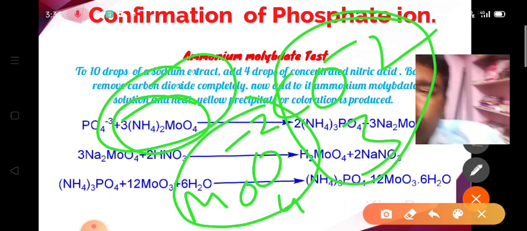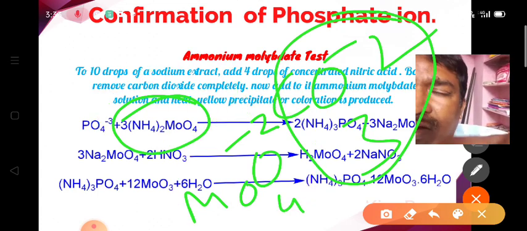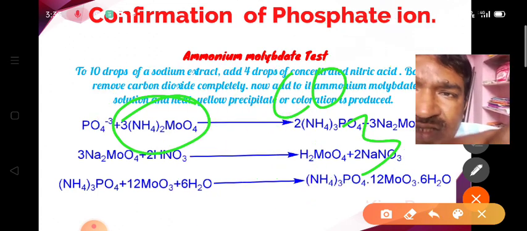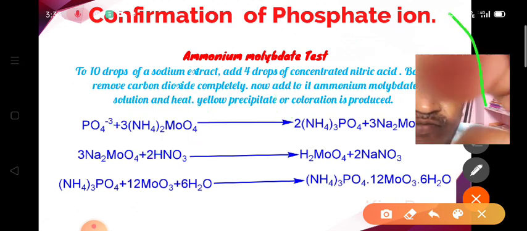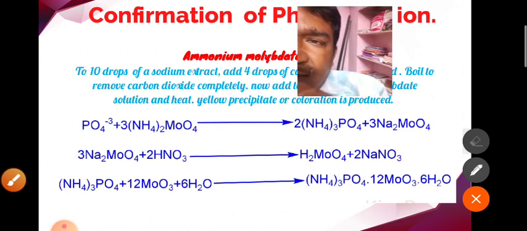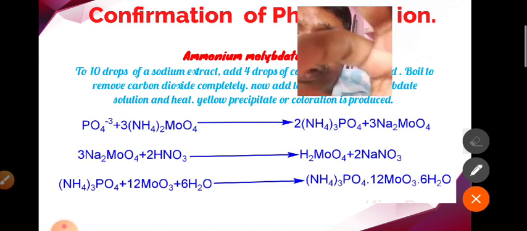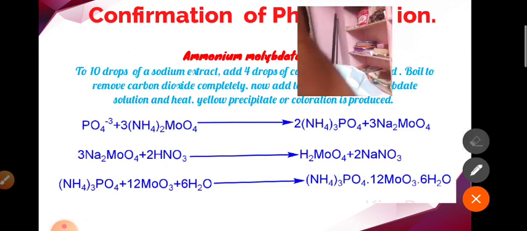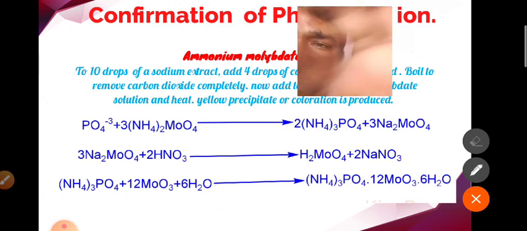So it is ammonium molybdate. So here we add the ammonium molybdate. As a result, what happens? We get the ammonium phosphate and sodium molybdate. The sodium molybdate again reacts with nitric acid, and we get the molybdic acid. Molybdic acid can be represented as the molybdenum trioxide and water.